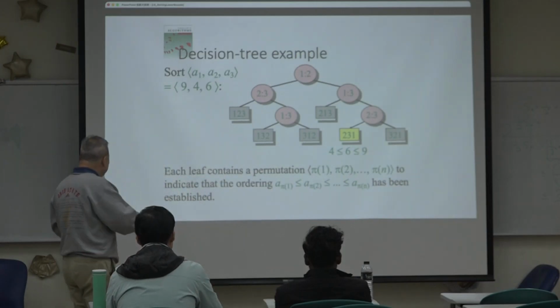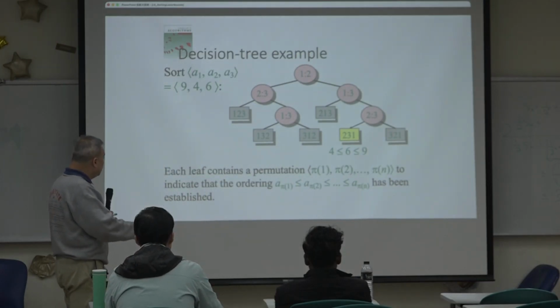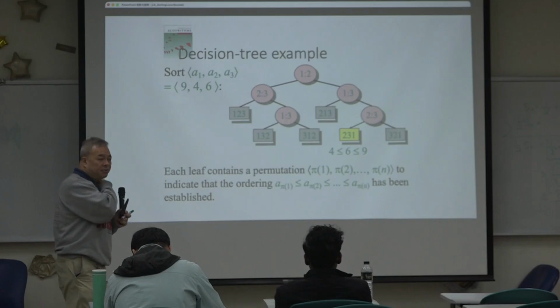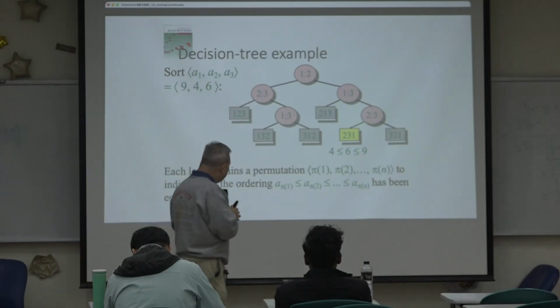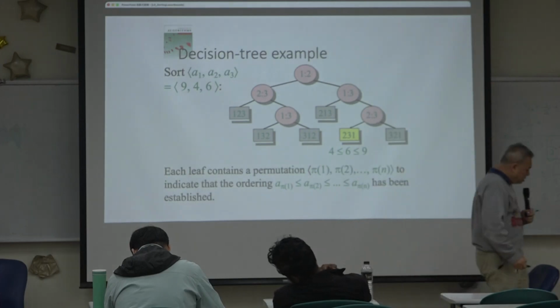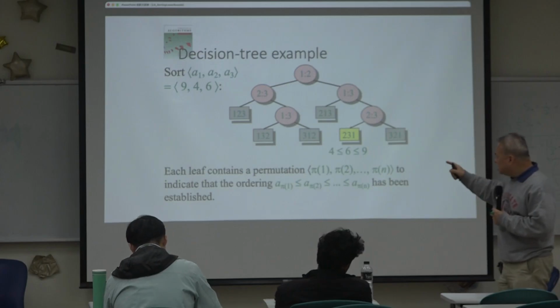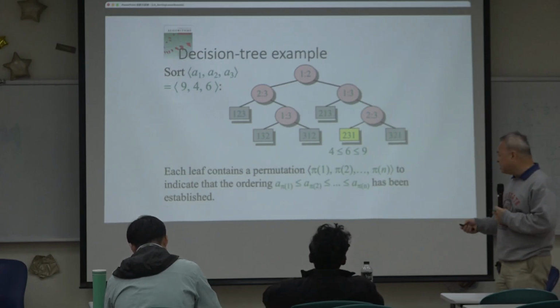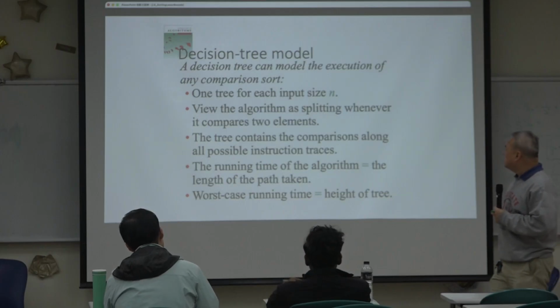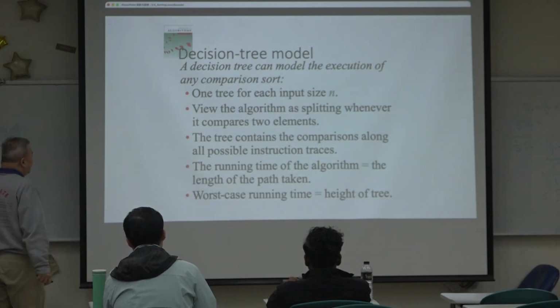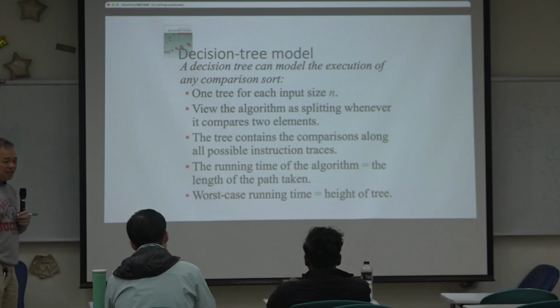Basically, each leaf contains a permutation to indicate that the order of these numbers has been established, like the relationship has been established. And as I said, this internal node comparisons, none of them can be skipped. So basically, you could use this decision tree to model any comparison-based sorting algorithm.